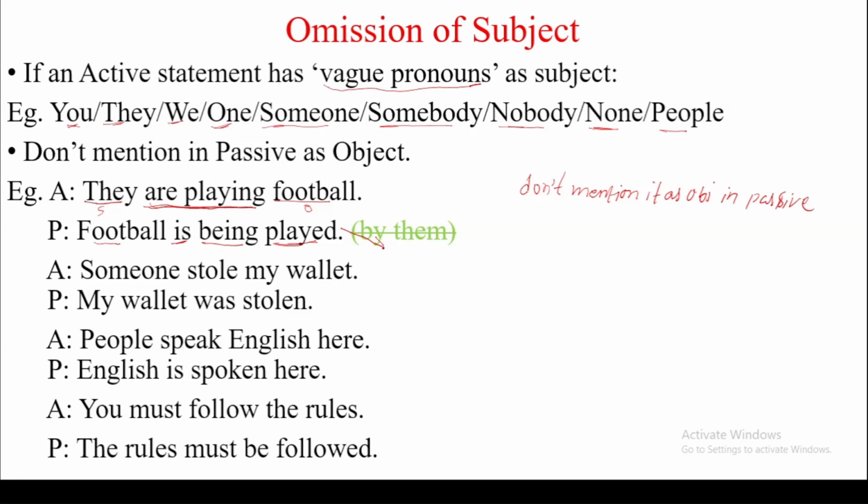Let's see it clearly once more. Let's convert this sentence into a passive statement. So the first thing is that we have to write object as subject.